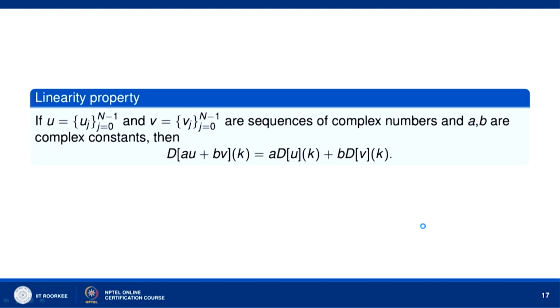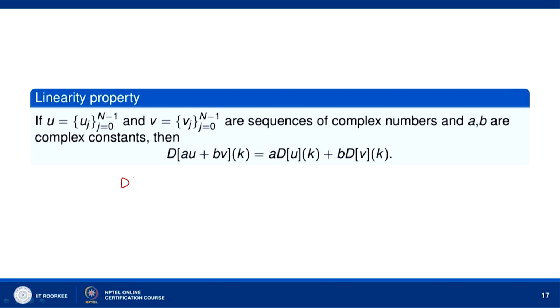Okay. Now, the linearity property. If u = (u_j), j = 0 to n minus 1, and v = (v_j), j = 0 to n minus 1, are sequences of complex numbers and a, b are complex constants, then D(au + bv)_k = a D(u)_k + b D(v)_k. Okay. So, this we can easily show.